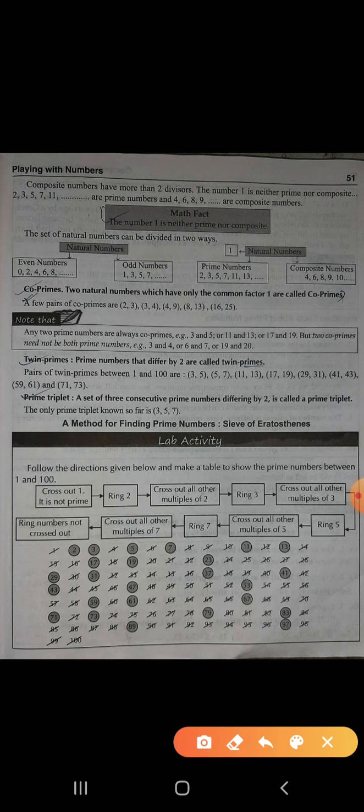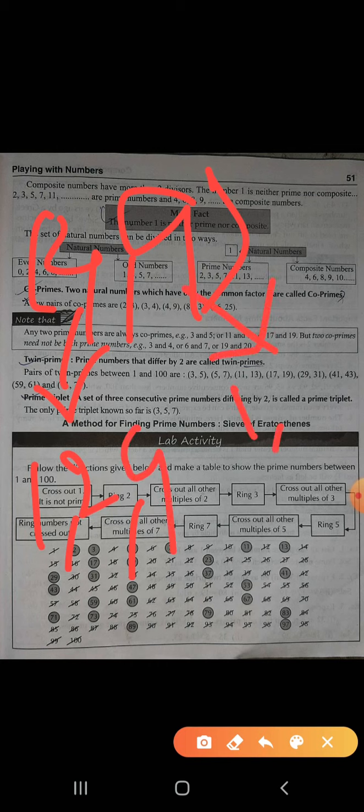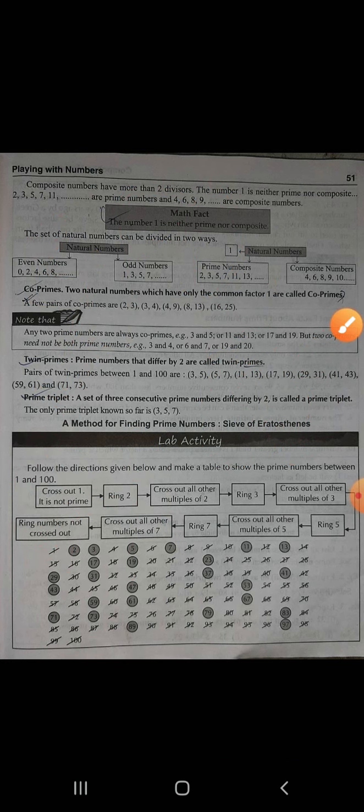4, 9. The factors are 1, 2, 4 and 1, 3, 9. See, having only 1 in common, so this is called what? Co-primes.